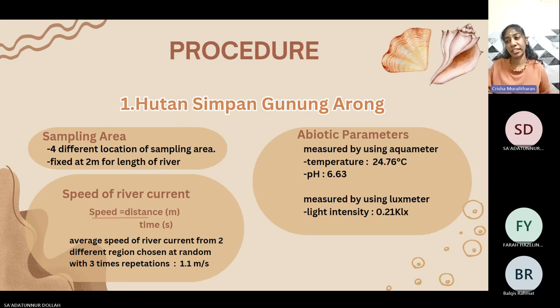Whereas the light intensity is measured using a lux meter, where the average light intensity at the sampling area is 0.21 kilolux. And we also measured the speed of the river current, where we use the formula speed equals distance over time. The average speed of the river current from two different regions chosen at random with 3 repetitions is 1.1 meters per second.